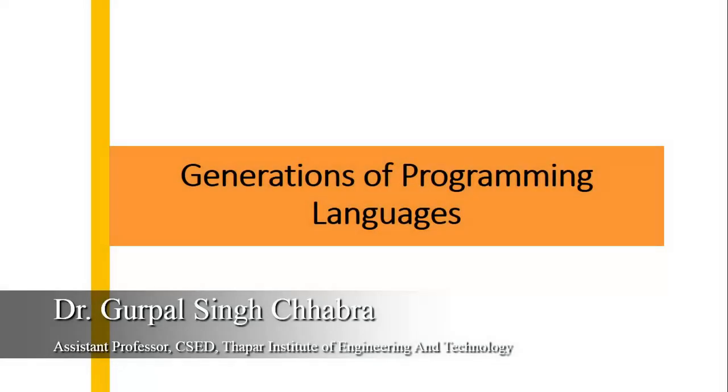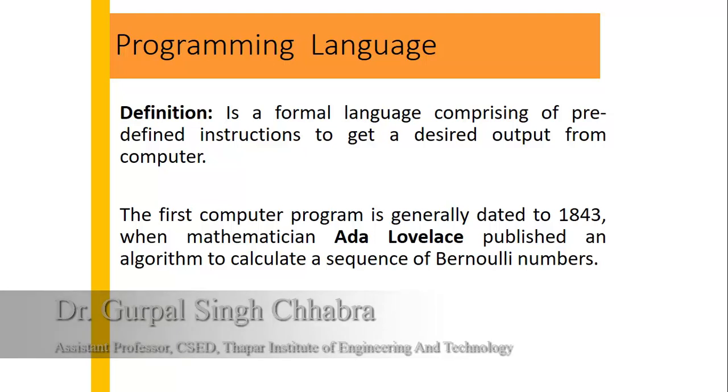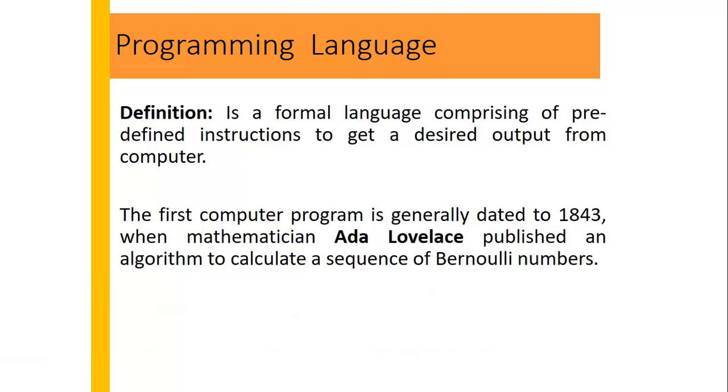Hi, the topic for this session is generations of programming languages. So what is a programming language? It's a formal language comprising predefined instructions to get a desired output from computers. So it's a language, in simple words, that the computer understands. If you want to communicate with the computer or get a job done by the computer, we need to communicate in a programming language.